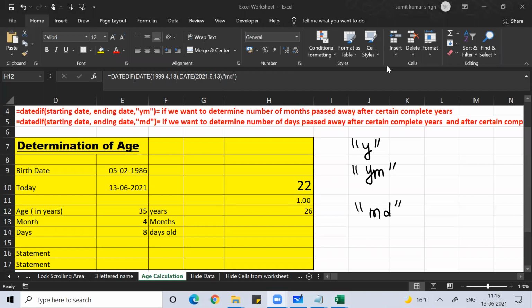Satish is asking, sir, 22 years, 10 months, some days. So we get this data. Can we find the date of birth? Okay, date of birth retrospectively, you need to go back, Satish. That would be a mathematical calculation, Satish. Very good question you asked. So retrospectively, you need to go back. You need to find the date 22 years back. In Excel as such, there's no function for that. So mathematically, you can do that, Satish.